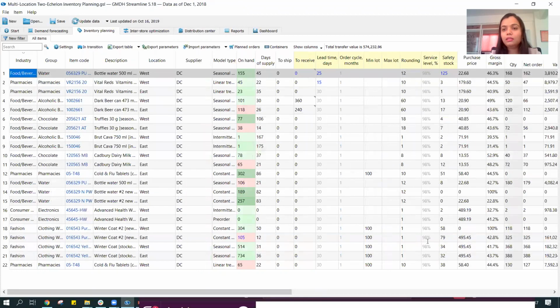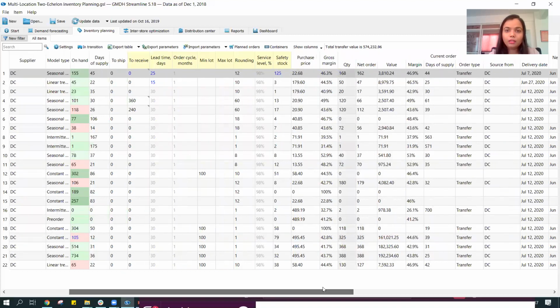So that's really powerful information that I, as a planner, as a decision maker for my supply planning process, would have with me to be able to take the right decision. And it's really important that we make use of this information, especially the service level for my safety stock. This is wonderful information that I have over here, along with my lead time, minimum lot, maximum lot, rounding, and all that information.